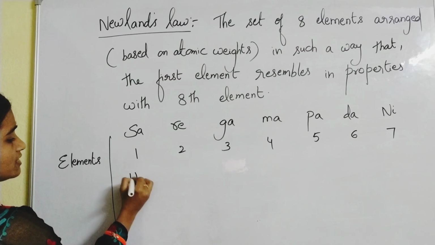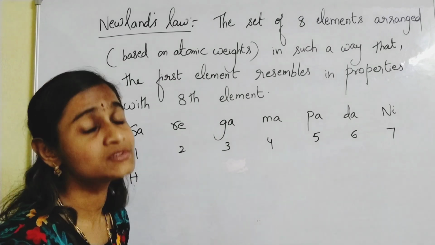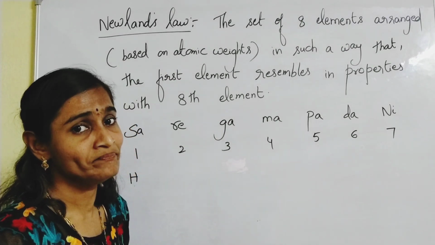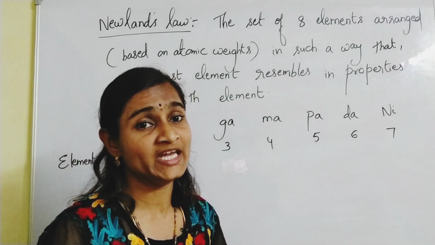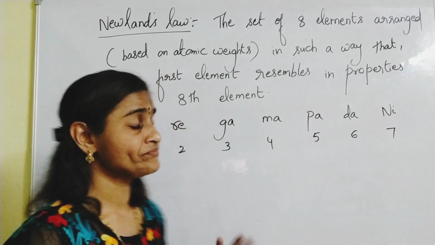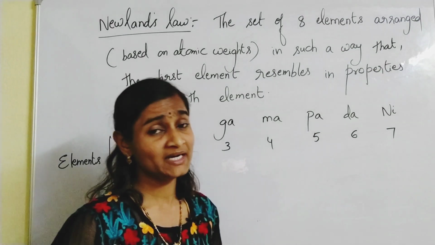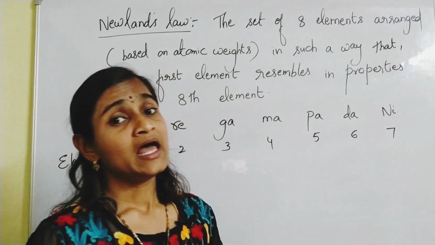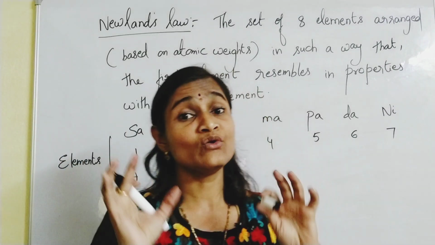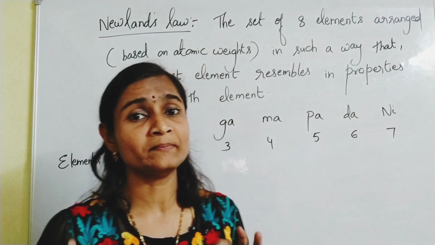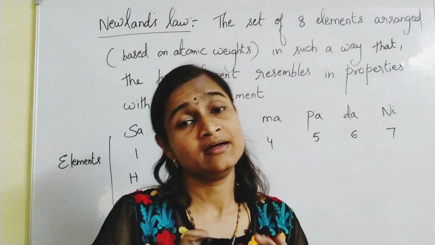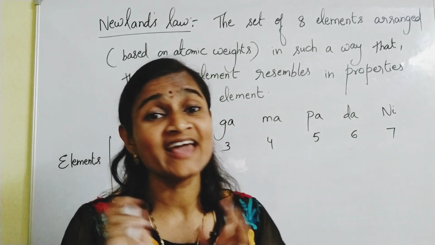Hydrogen, atomic number 1, you all know. Sorry, atomic weight also 1 only. Hydrogen atomic number and weight are both 1. Then actually comes helium, but helium is an inert gas and some of the inert gases were not yet discovered at that time. So he did not consider inert gases.